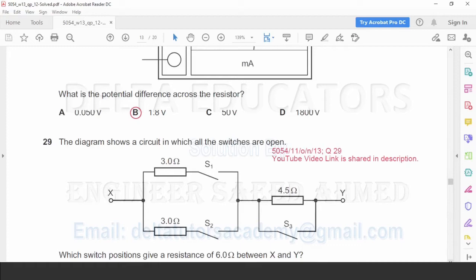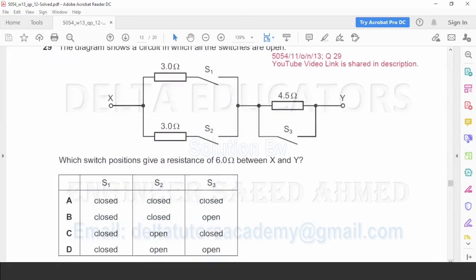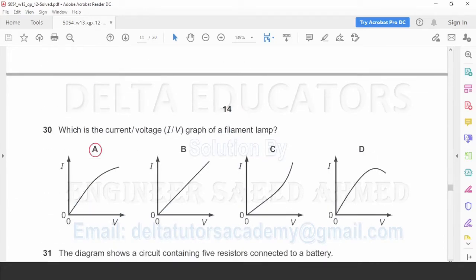Question number 29 is again same as in paper 1 variant 1. Question number 30. Which is the current voltage IV graph for a filament lamp?